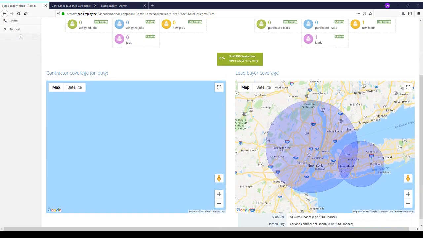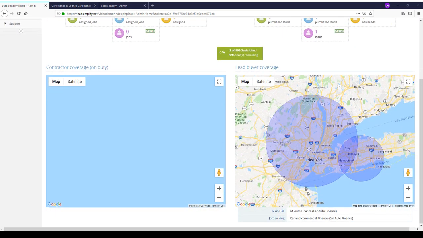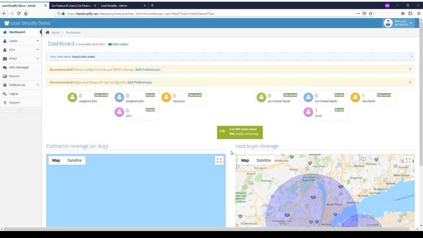As you can see in this example, I've already got two lead buyers set up. So we've got Alan Hall, he's our lead buyer from A1 Auto Finance, and we've got Jordan King, he's our lead buyer for Car and Commercial Finance. And here is the industry or the niche that these guys are in. If they're in multiple niches, we'll see multiple. We can also see their notification preference, their lead buying preferences, and this is indicated on the map to show us our lead buyer coverage.